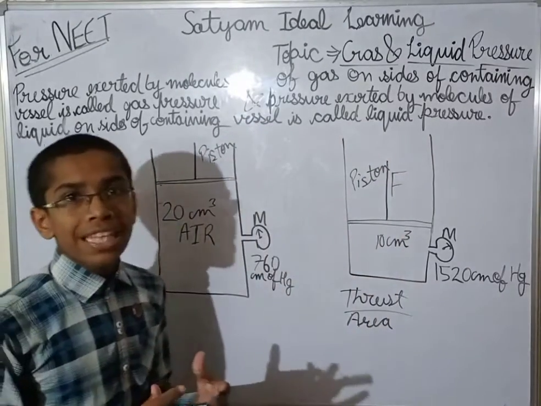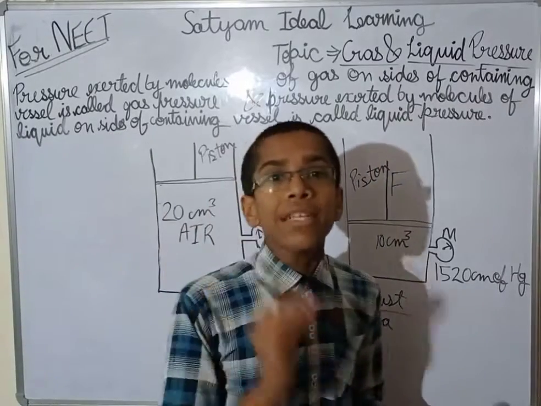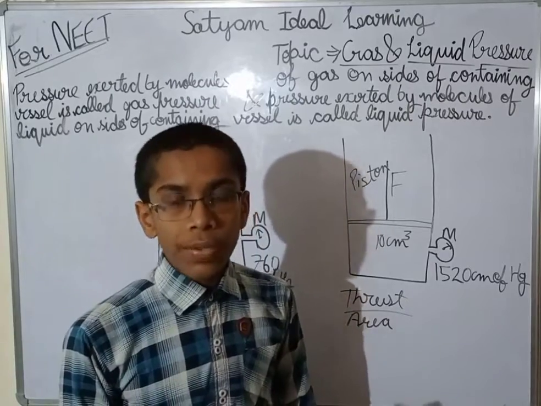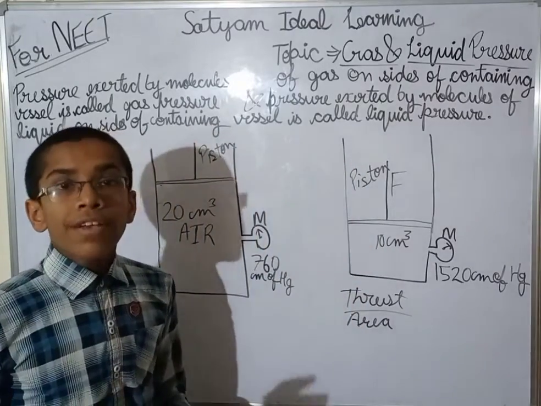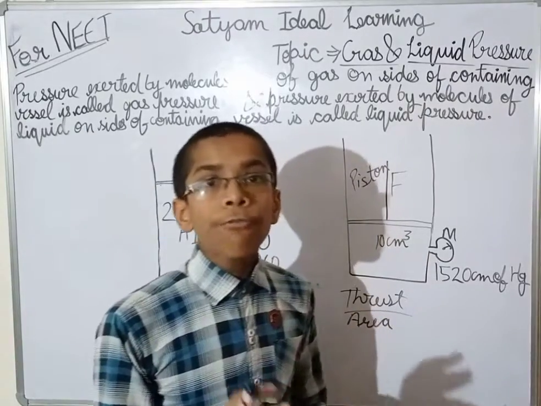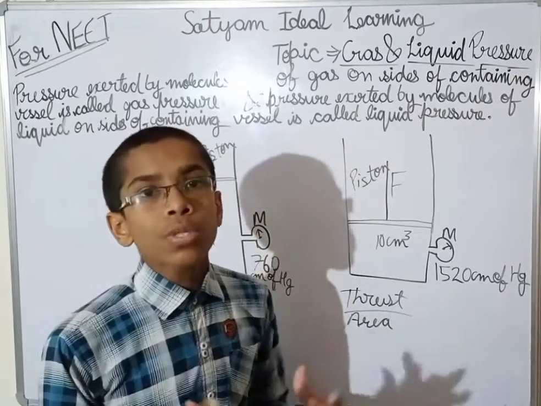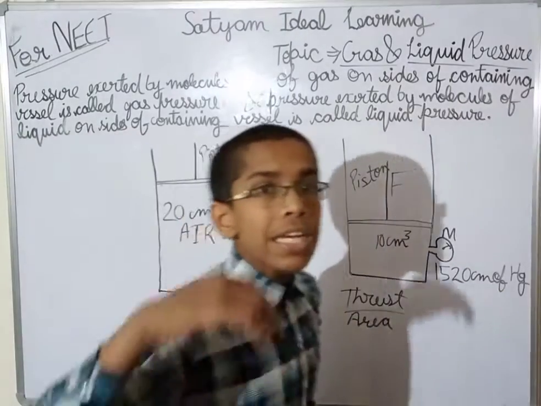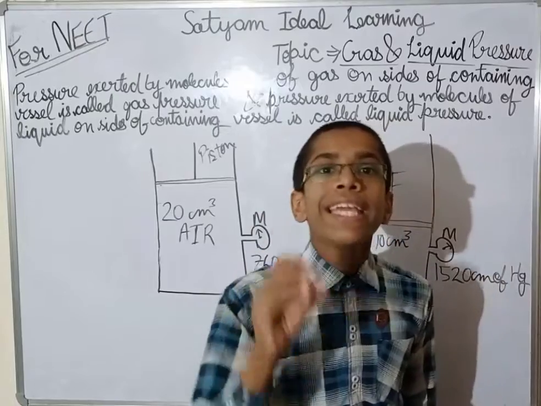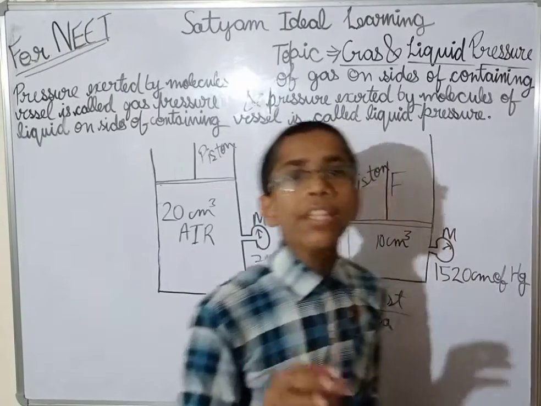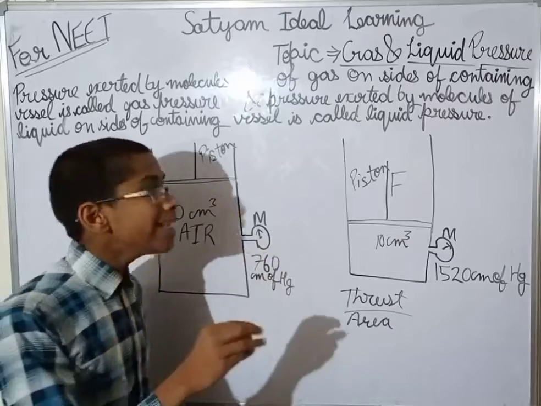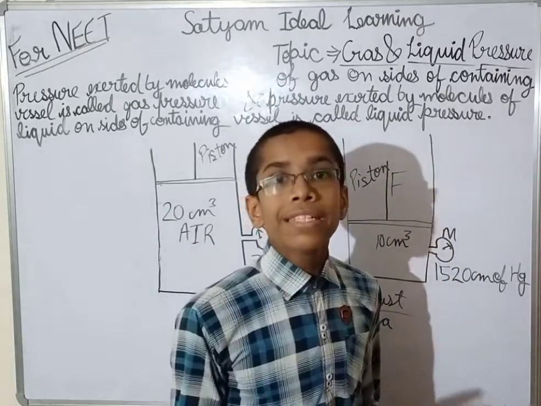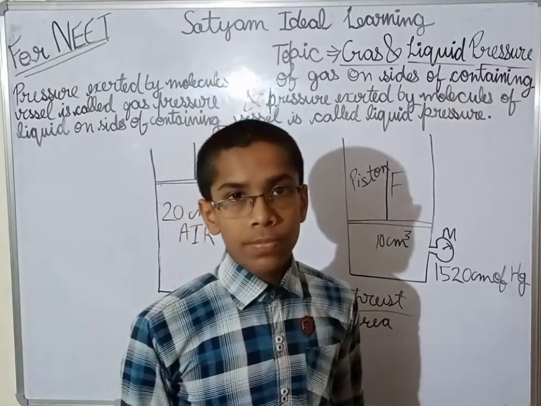When they are moving, they will exert some pressure on the sides of the walls of the containing vessel. The molecules of liquid will exert a force on the side of the vessel. When they exert the force per unit area of the side of the containing vessel, then it is called liquid pressure.